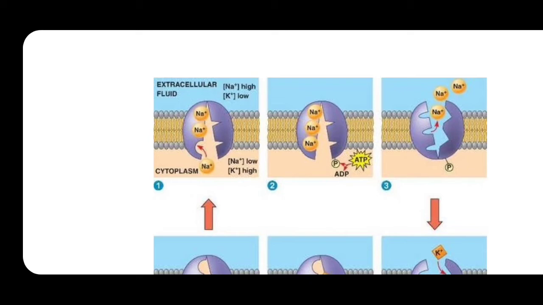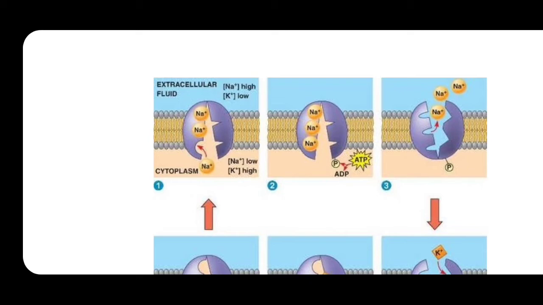After binding of the 3 sodium ions, you can observe it in the second diagram. Here the 3 sodium ions get bound to the sodium potassium pump. Then in the second diagram you can see the opening is shown towards the inside.